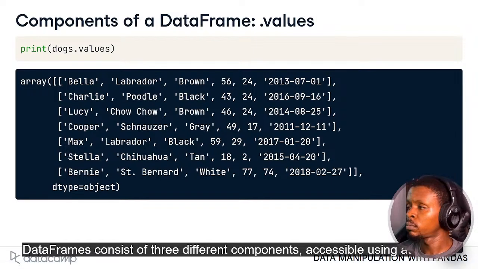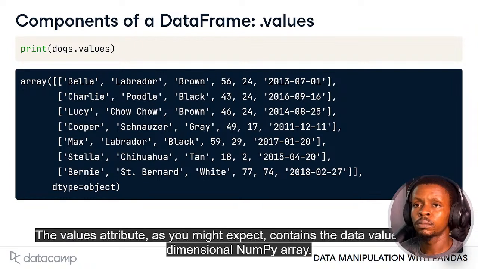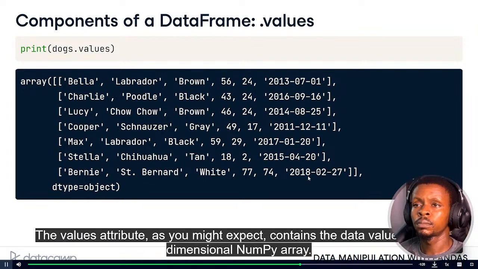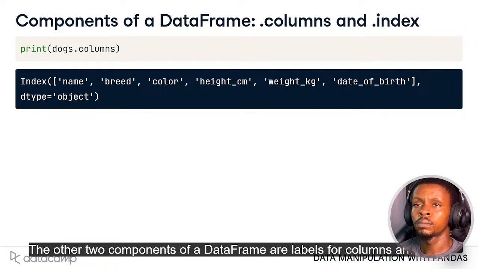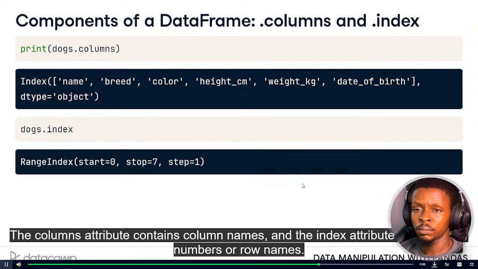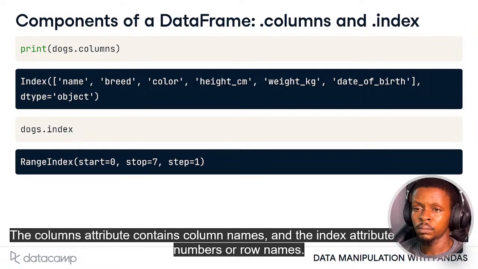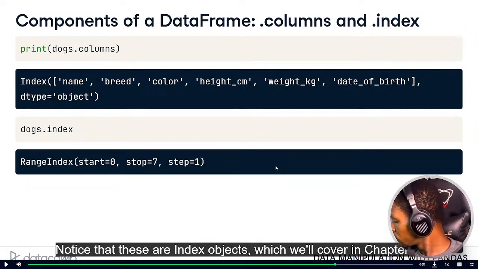Data frames consist of 3 different components, accessible using attributes. The values attribute, as you might expect, contains the data values in a 2-dimensional NumPy array. The other two components of a data frame are labels for columns and rows. The columns attribute contains column names, and the index attribute contains row numbers or row names. Be careful, since row labels are stored in .index, not in .rows. Notice that these are index objects, which we'll cover in chapter.